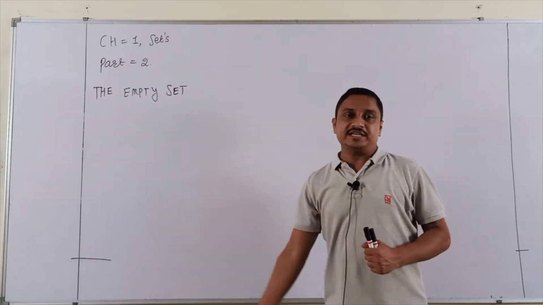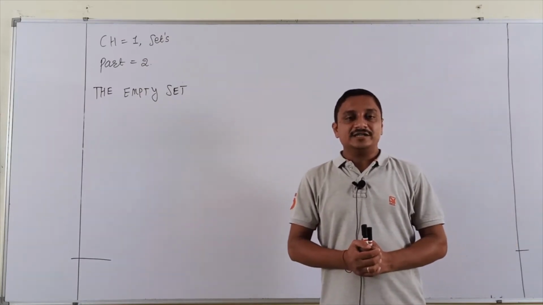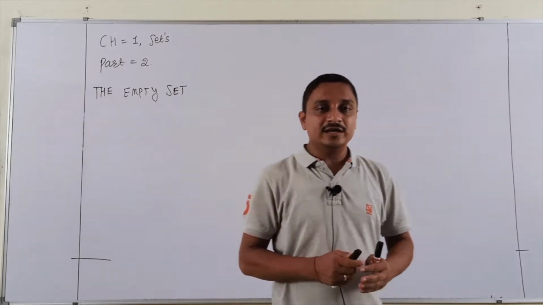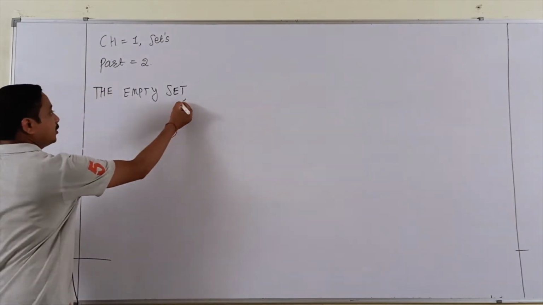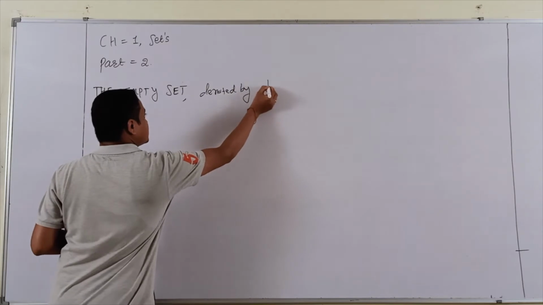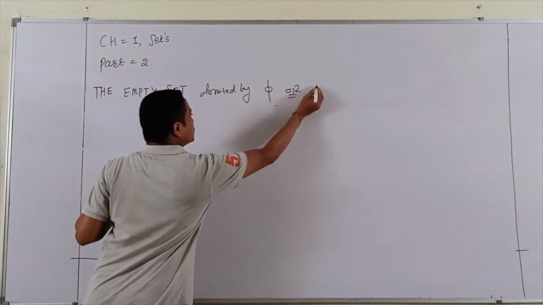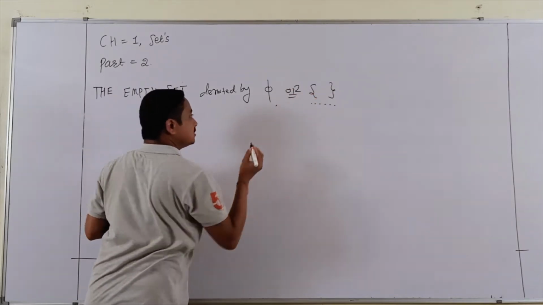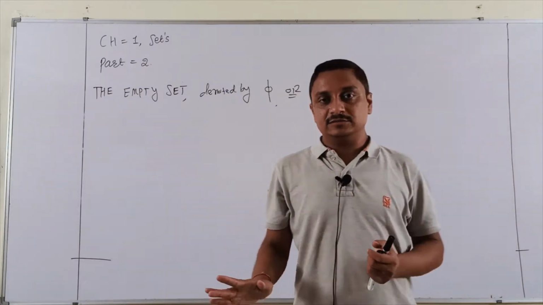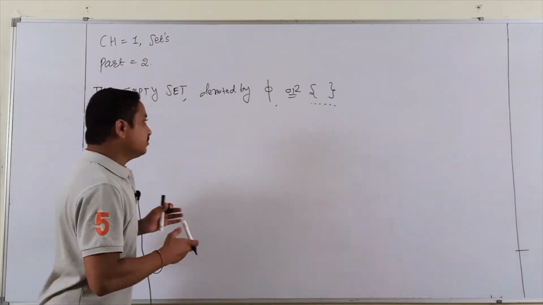Yes students, empty set. The simple definition for empty set: a set having no elements is called an empty set, and it is always denoted by this null set symbol. You can also write it with these curly brackets on both sides with nothing written inside. So this is the meaning of empty set. I will give you some examples.